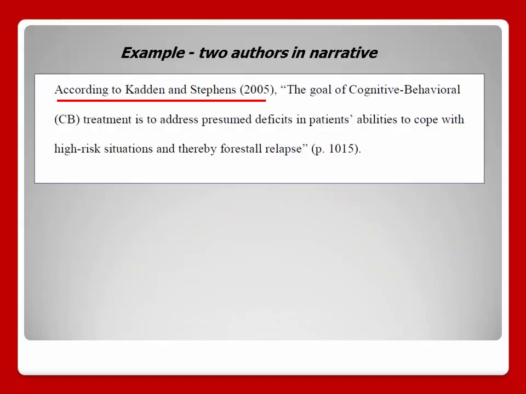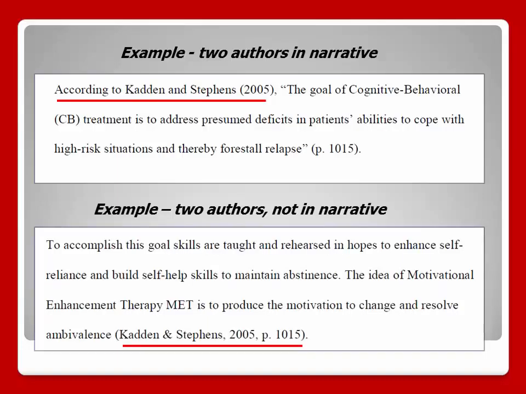If the source you reference has 2 authors and you are using the names in a signal phrase, include both last names and separate with the word "and." If you don't mention the author's names in your narrative, separate with an ampersand in the parentheses as shown in the example.